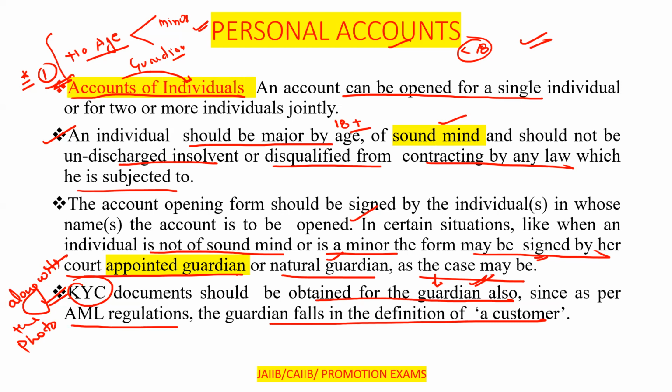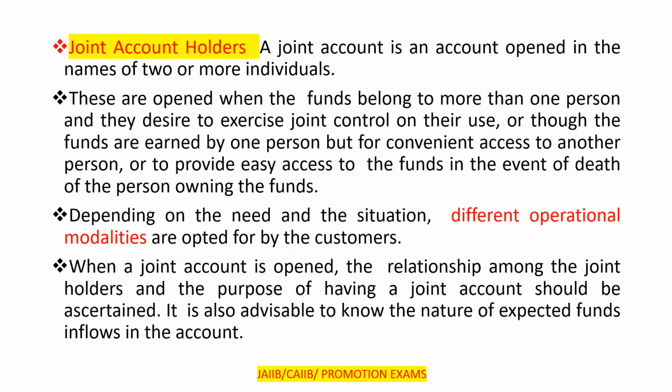Now move to the next point: the joint account holder. Here the account is to be a joint account. Very important: the different types of operation. They will ask questions in the examination on this, in your fourth paper, retail banking. Last year they asked questions from it in the examination.